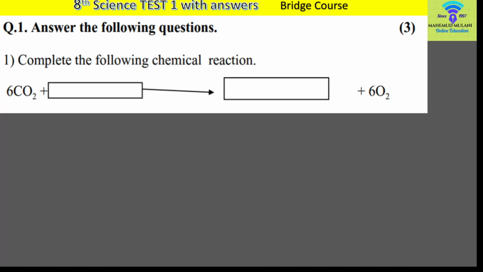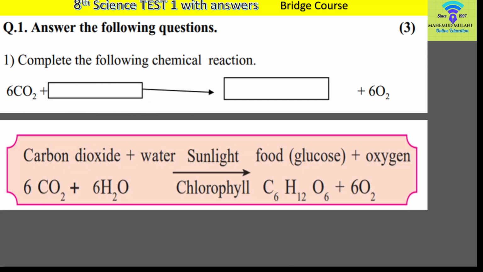Complete the following chemical reaction. This reaction is the photosynthesis reaction, and on the left hand side CO2, meaning carbon dioxide, is given, and at the extreme right side 6O2, meaning 6 molecules of oxygen, are given. We know that this reaction is the photosynthesis reaction. And what are the remaining parts? Remaining parts are like that.